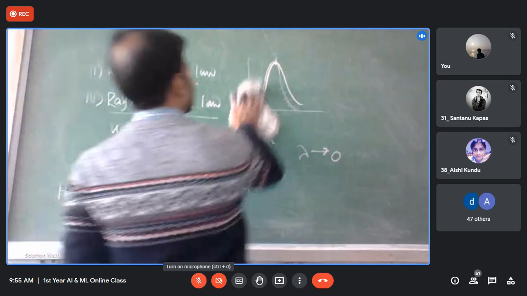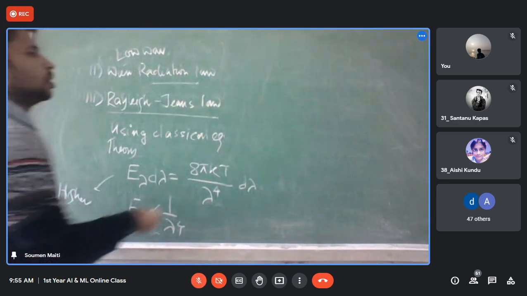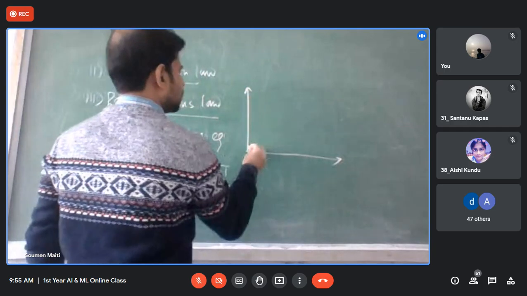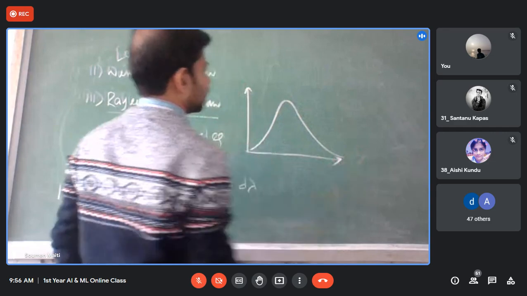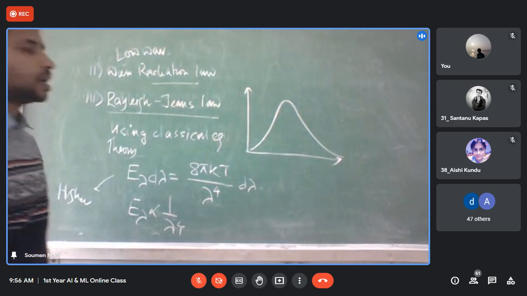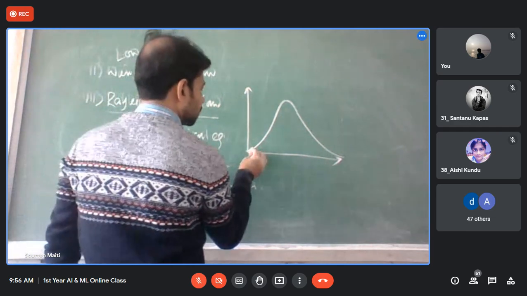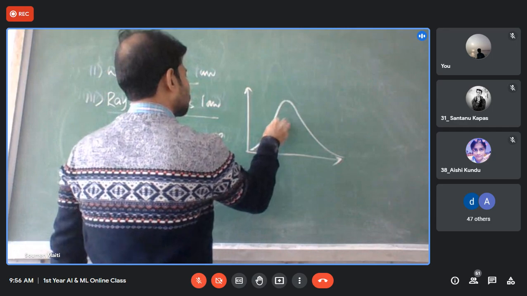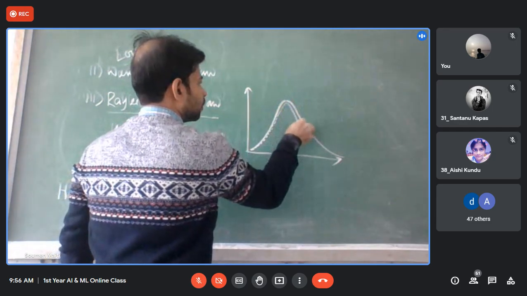Sometimes in your book, you can find this kind of picture. I think it is visible at this point. This is my experimental curve. Wien's law predicted this part almost exactly, up to this point, thereafter it falls.